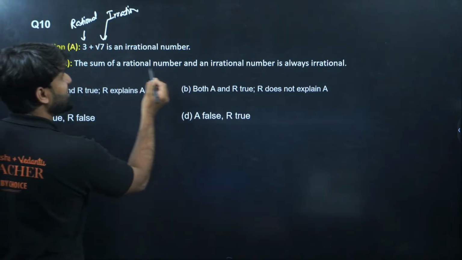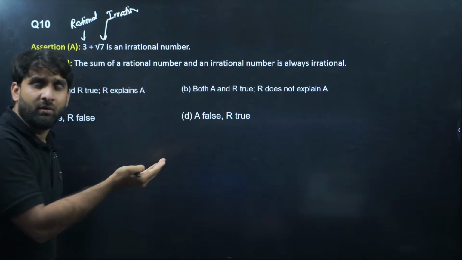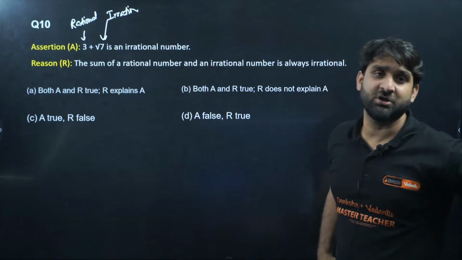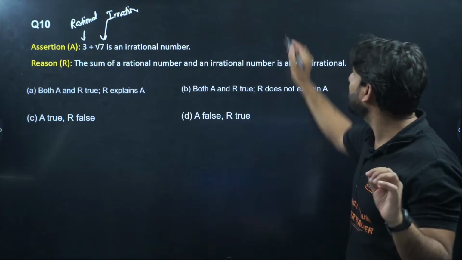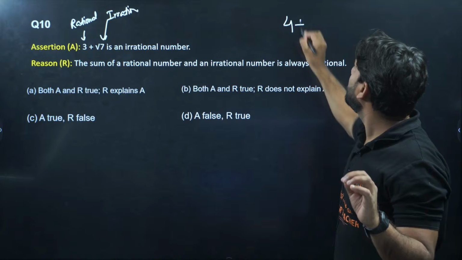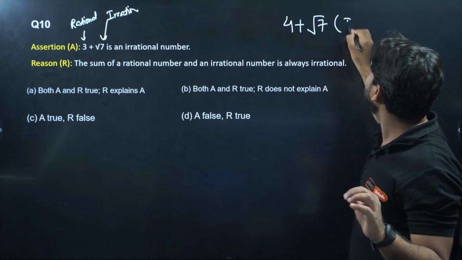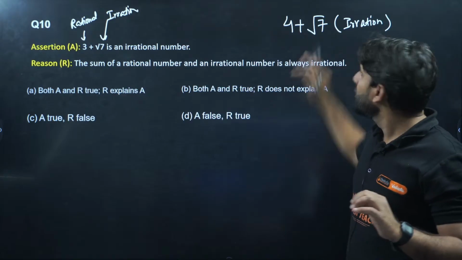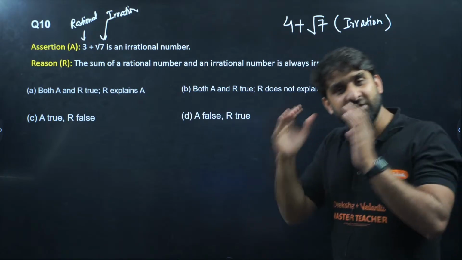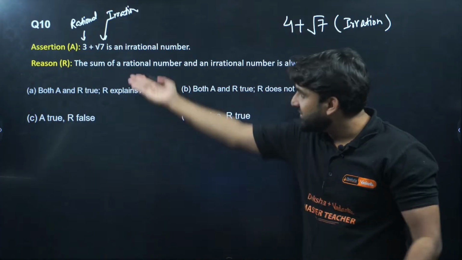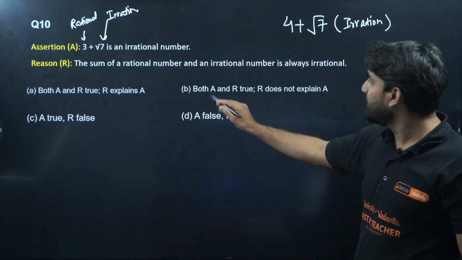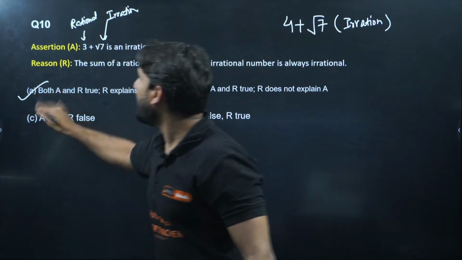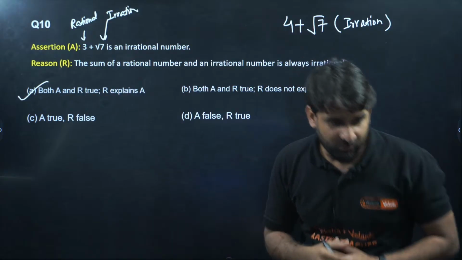Look at the reason: the sum of a rational number and an irrational number is irrational. The reason is also correct, and it completely explains the assertion. For example, 4 plus root 7 is also an irrational number because 4 is rational, root 7 is irrational, so rational plus irrational is irrational. The reason is saying the same statement. So both A and R are true, and R explains A. Option A will be correct.